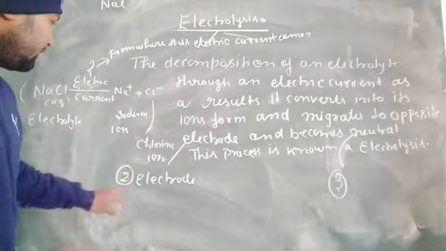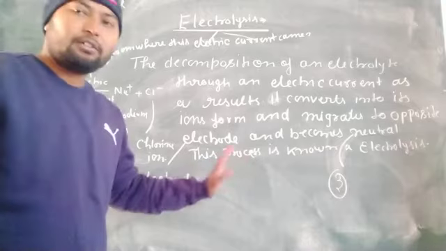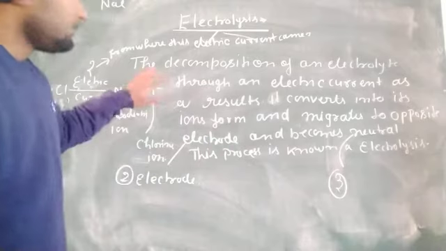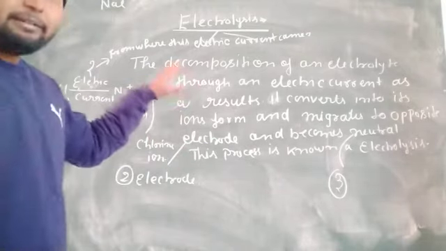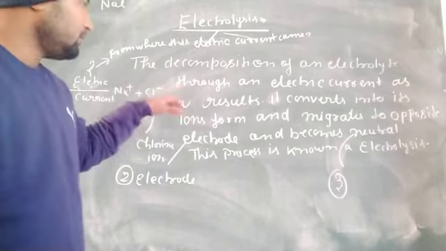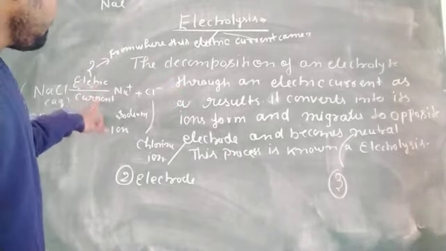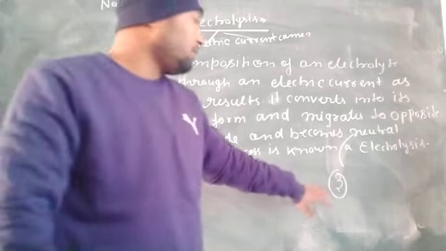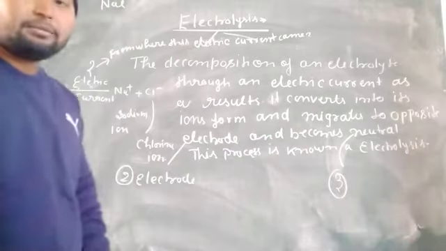If you have the knowledge of these three questions, then you are able to easily explain the process of electrolysis. Otherwise, you read and write, it doesn't matter. But I want you to focus on these points because it's a very important topic. It will help you in future classes also. So, from where did electric current come? Second, what are electrodes, and third, how do ions migrate to opposite electrodes and become neutral.